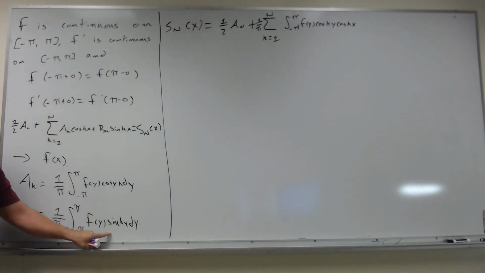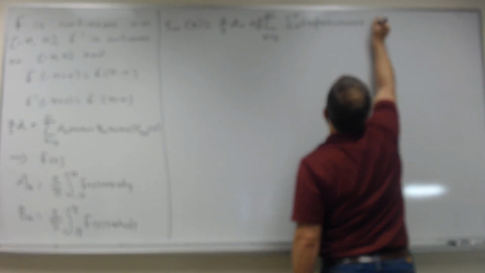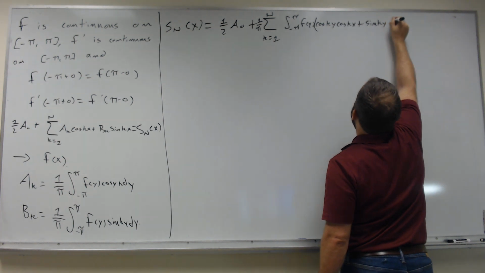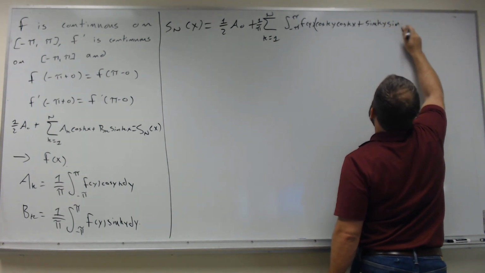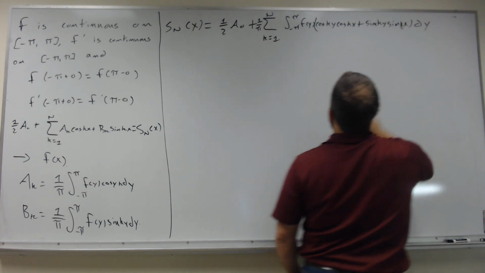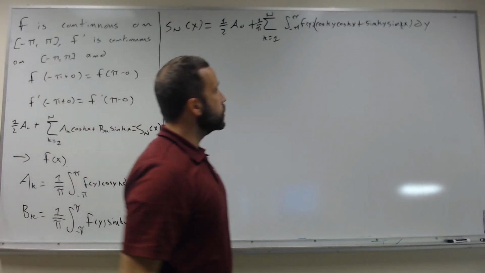And then I'm going to have something similar for sine, so plus sine of ky, sine of kx, dy.